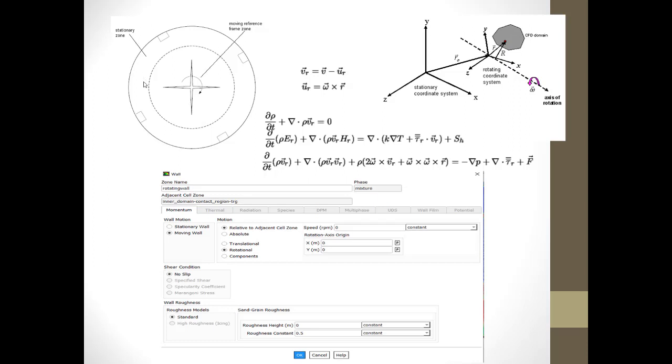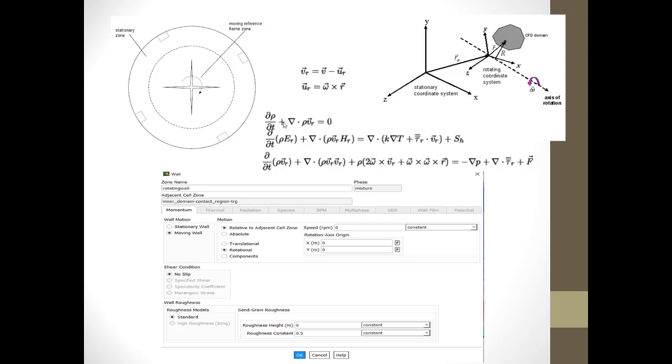When you give the speed in radians per second or RPM, it calculates omega into R. R is the distance from the center of origin to any point in the moving reference frame zone, or the moving domain, and the velocity with respect to that omega is R into omega. In general, the velocity we calculate is V, from which we subtract R into omega if it is in the anti-clockwise direction, or add it in the clockwise direction, depending on the motion of the frame or the zone.